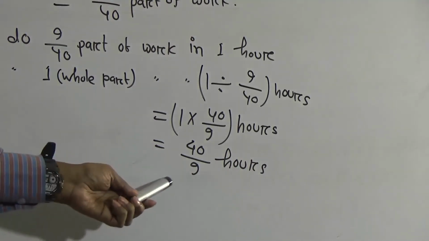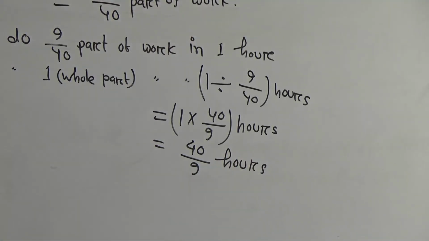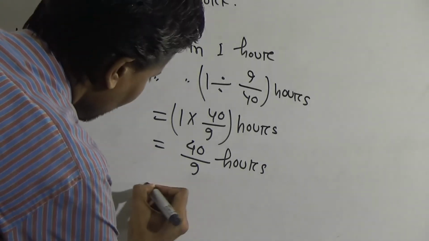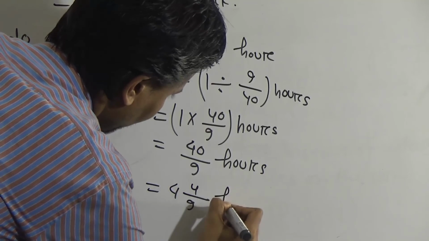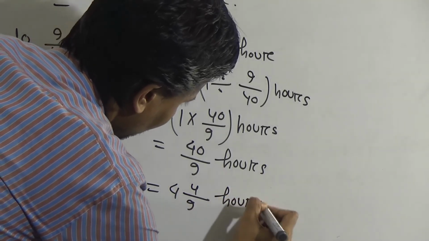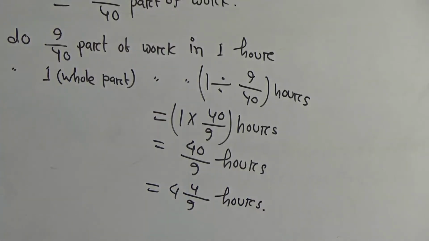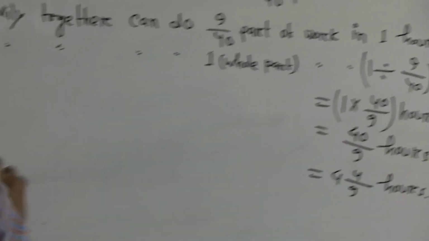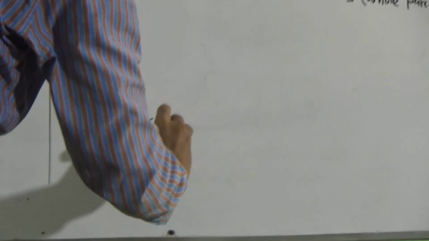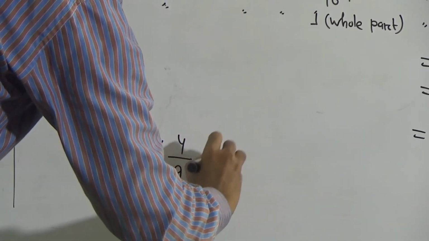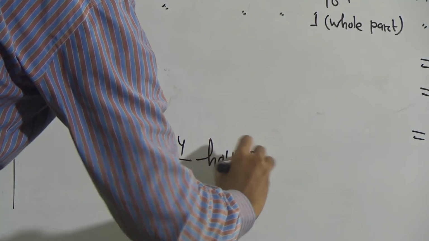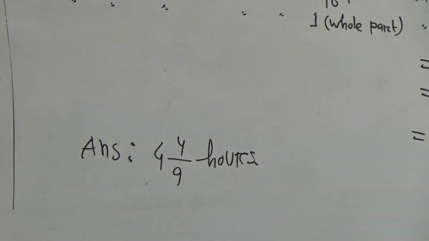This is an improper fraction, so you convert this into a mixed fraction. That means 4 and 4 by 9 hours. Now we have got the result. Now write the answer: 4 and 4 by 9 hours. Okay, dear student, this is our required result.